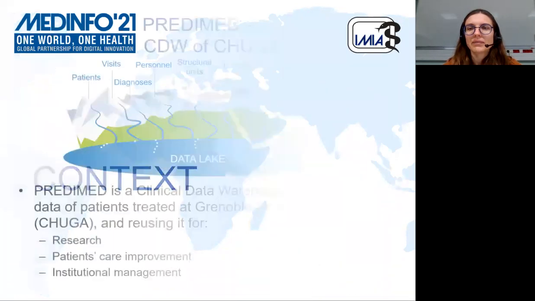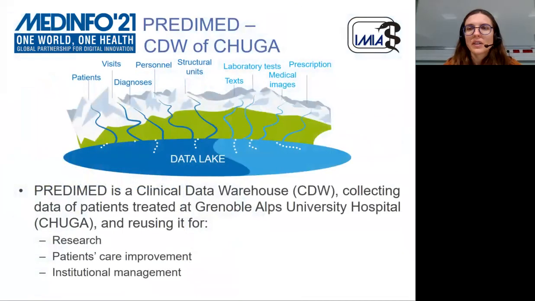Context. The University Hospital of Grenoble deploys its clinical data warehouse, PREDIMED, to collect data produced during the care of patients into a data lake for the purpose of research in the field of health, improvement of patient care, and steering of the establishment.